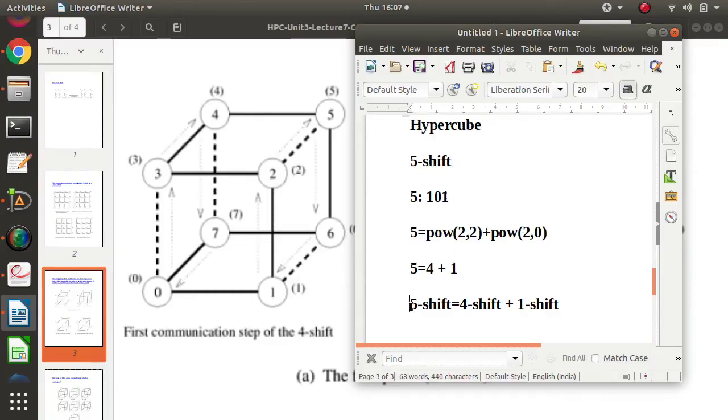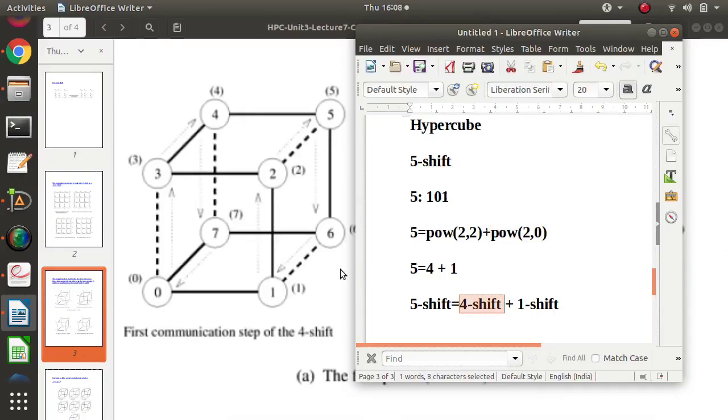So 5 shift will be done as the 4 shift and the 1 shift. From where did we get 4? We got 4 from here, 2 to the power 2. From where did we get 1 shift? Here, 2 to the power 0. So from there we got this 4 shift and 1 shift.